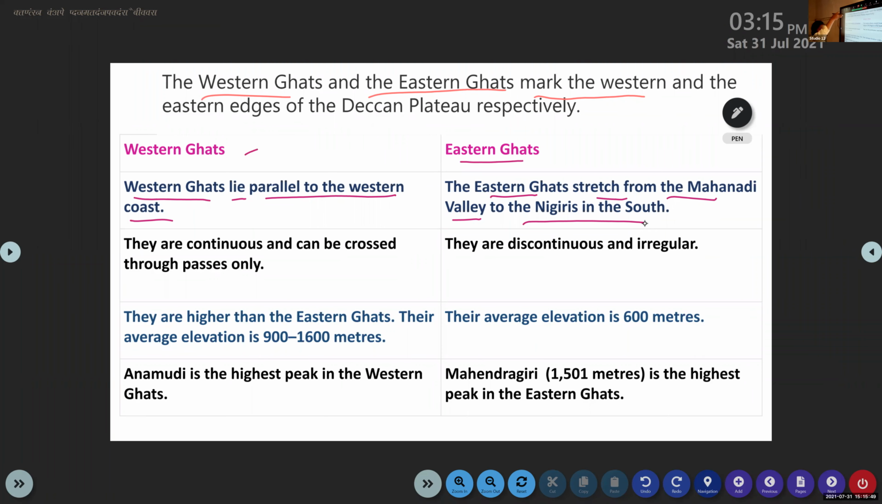Then the second point: they are continuous and can be crossed through passes. So they are continuous mountain ranges, and in between you can see the passes. Passes, otherwise we can say gaps. You can see some gaps.